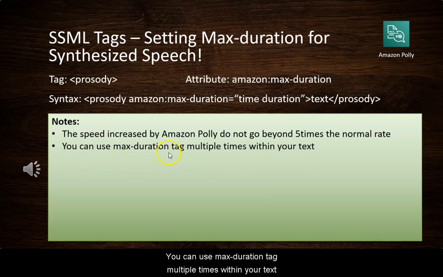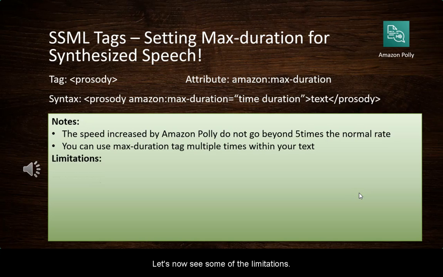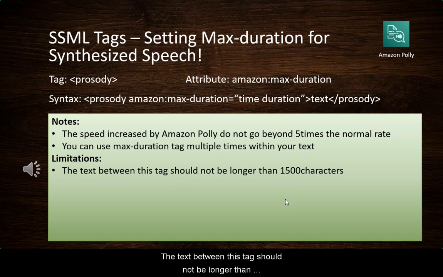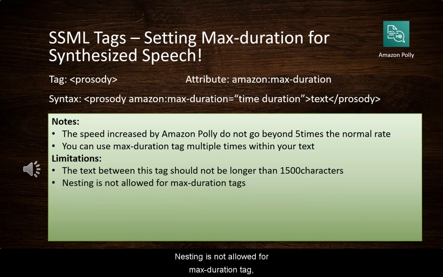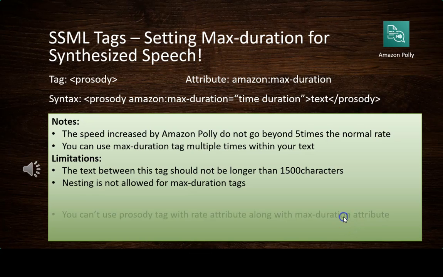You can use the max duration tag multiple times within your text to speed up different lengths of text in your speech. Let's now see some of the limitations. The text between this tag should not be longer than 1500 characters. Nesting is not allowed for the max duration tag, meaning you cannot put one max duration tag inside the other. If you do so, then the inner tag will be ignored.